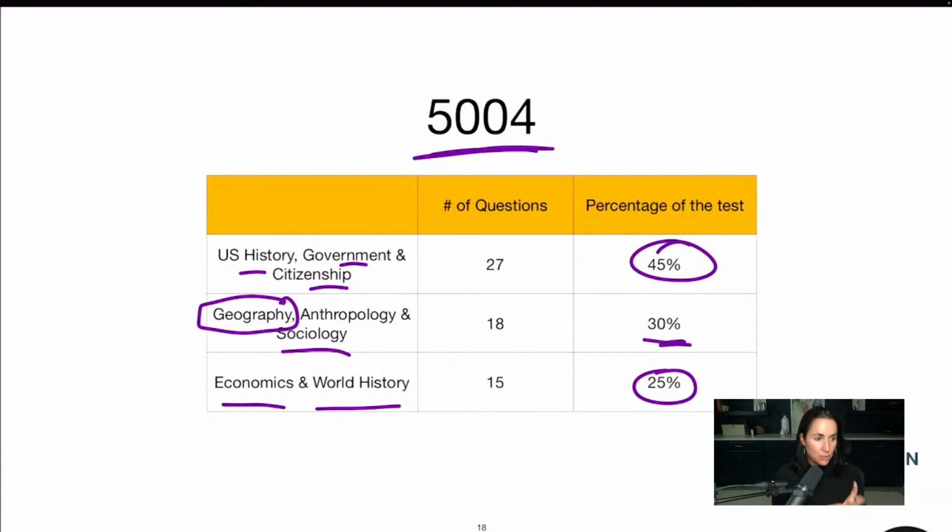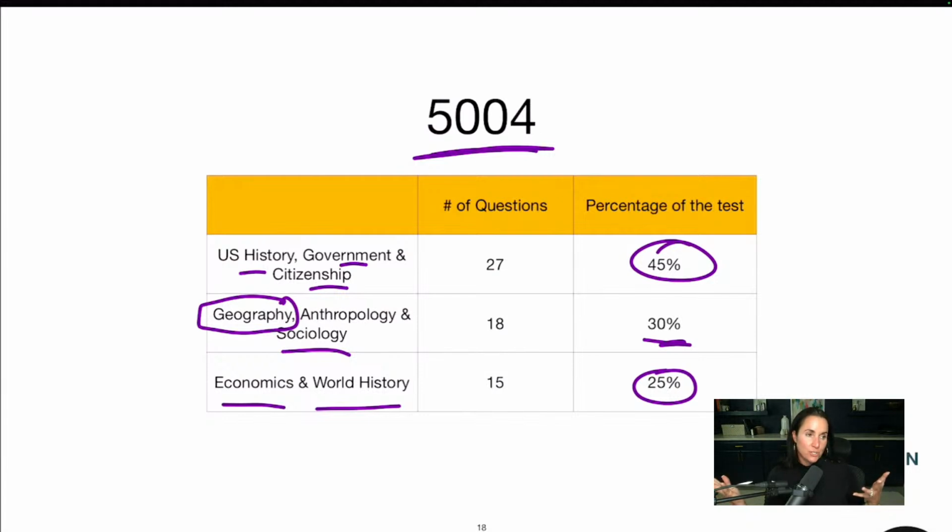Now, it is an elementary education exam. So it's not going to go in depth on some of these like a middle or high school one would. I'm currently writing a high school social studies book for the new 5581. It's a brand new social studies exam for the high school social studies teachers. It is really specific. This one is more of an overview. You still have to know stuff. And here's the thing.